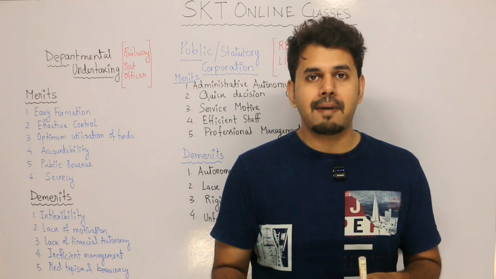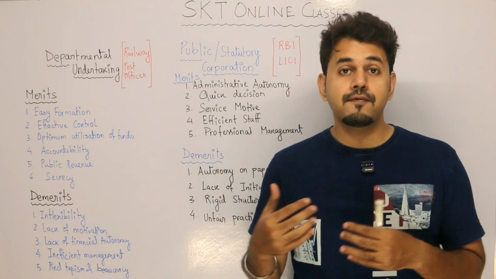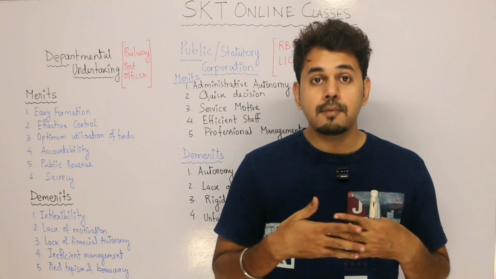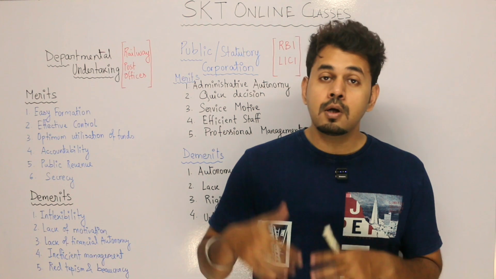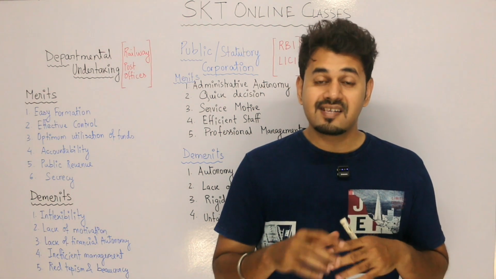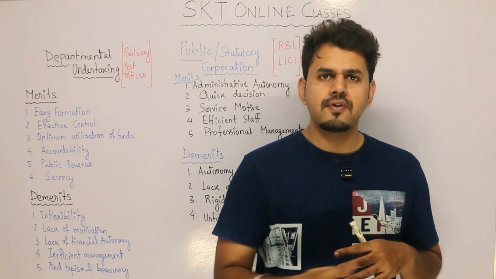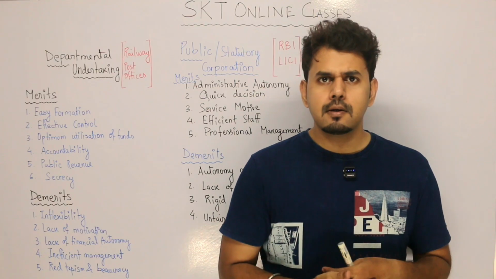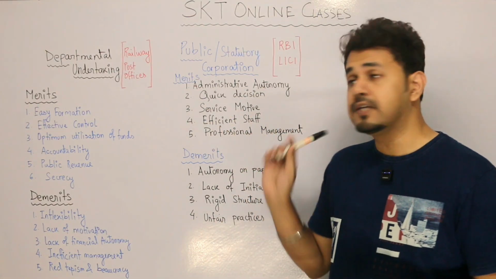Because all the matters of public corporation will be presented in front of the parliament. So in the parliament, discussions will be held on a public corporation. Since it is discussed in the parliament, it is definitely being done by the ministers for the betterment of the public. So that is the reason we are calling it service motive.